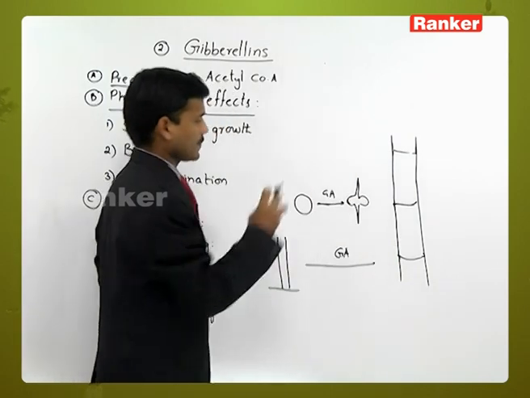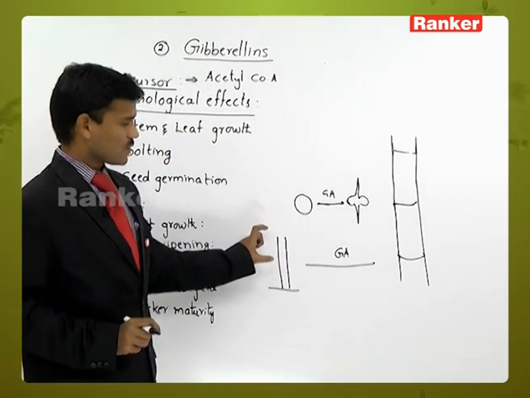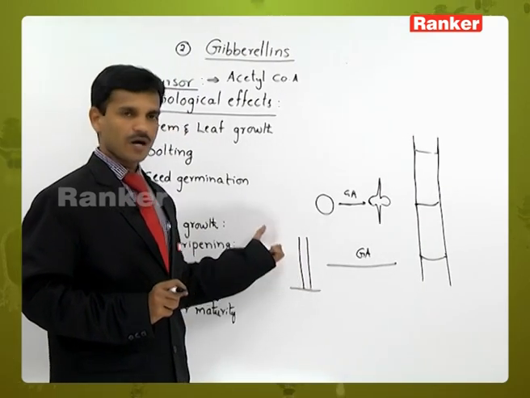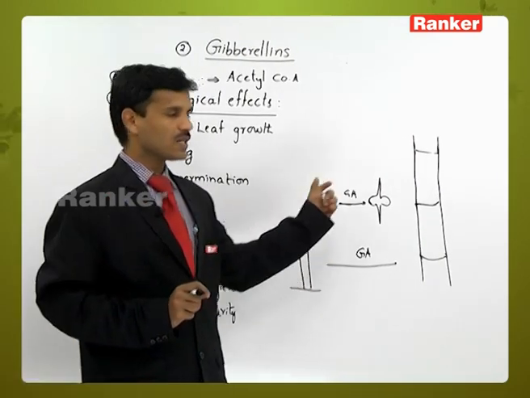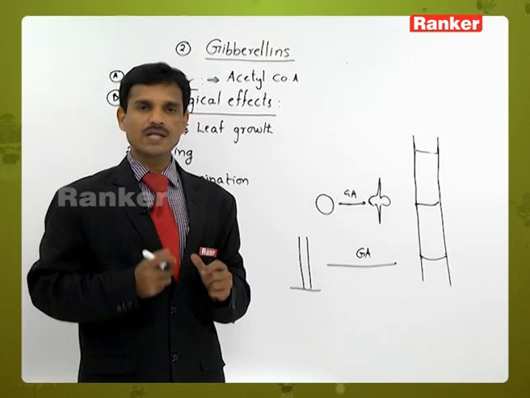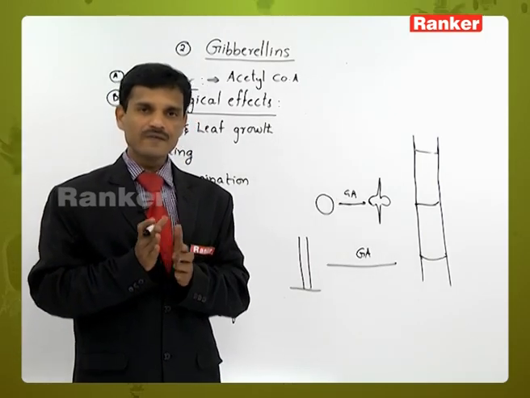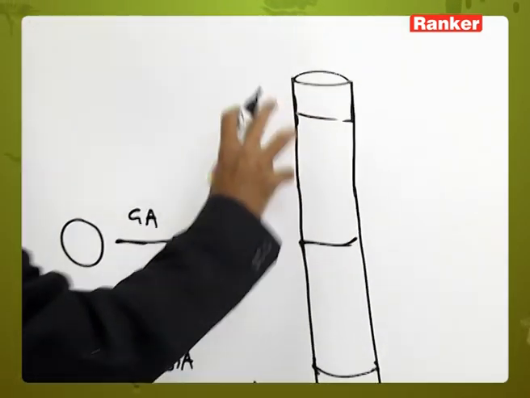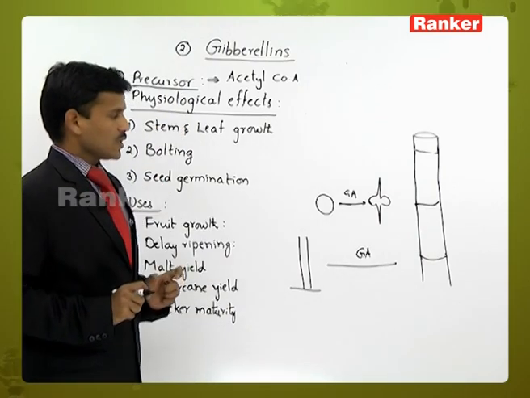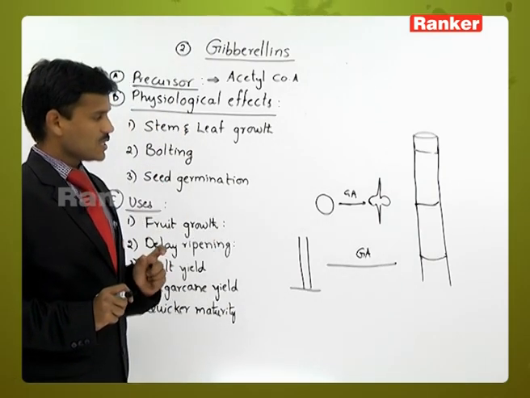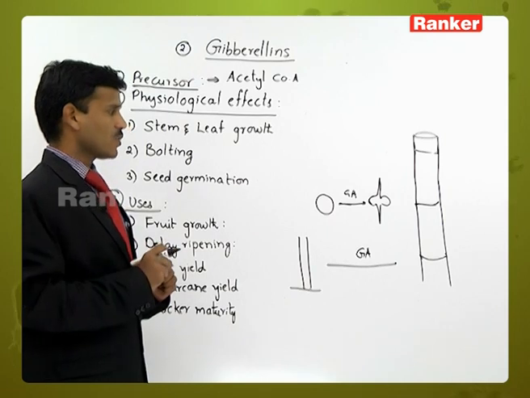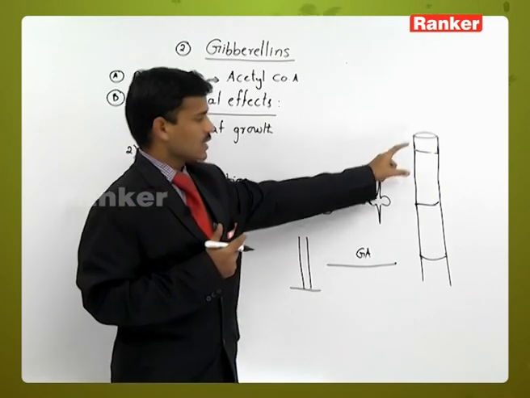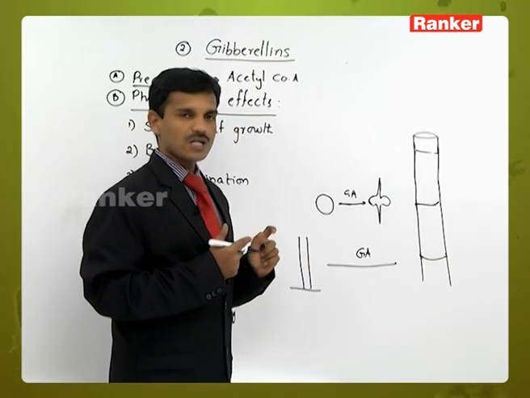If the sugarcane stem is lean, short and dwarf, very little sugar is stored, so it is commercially not beneficial. If gibberellins are sprayed on the crop, the stems elongate lengthwise and also increase in thickness. So the stem stores more food materials, carbohydrates, or sucrose, which is commercially beneficial.